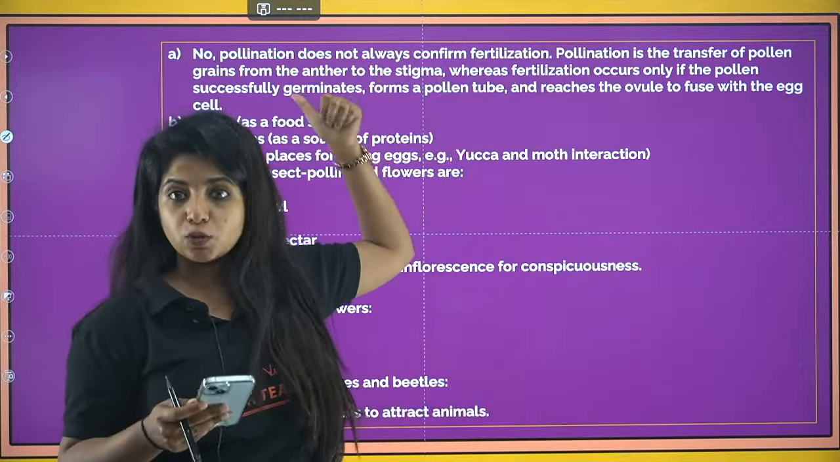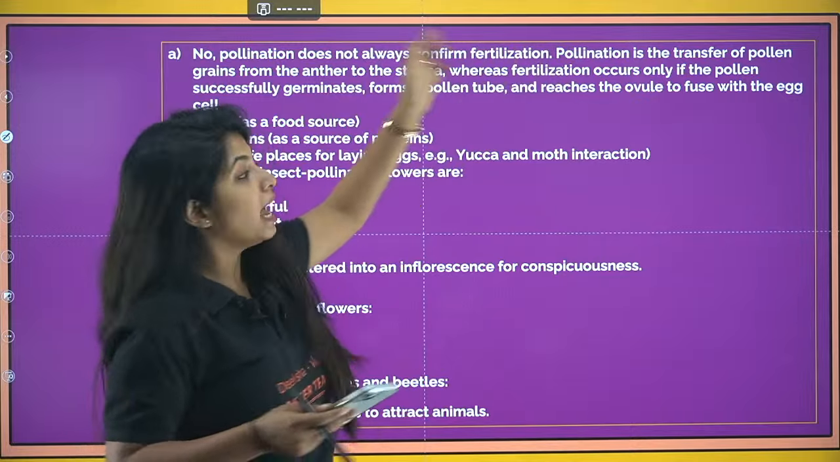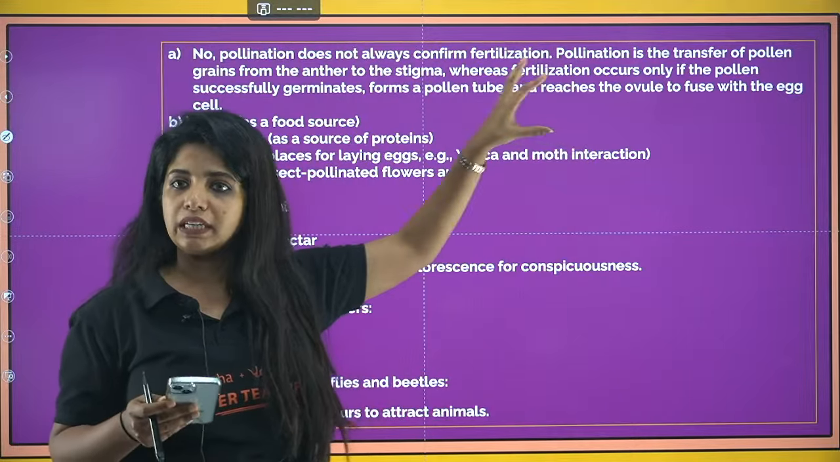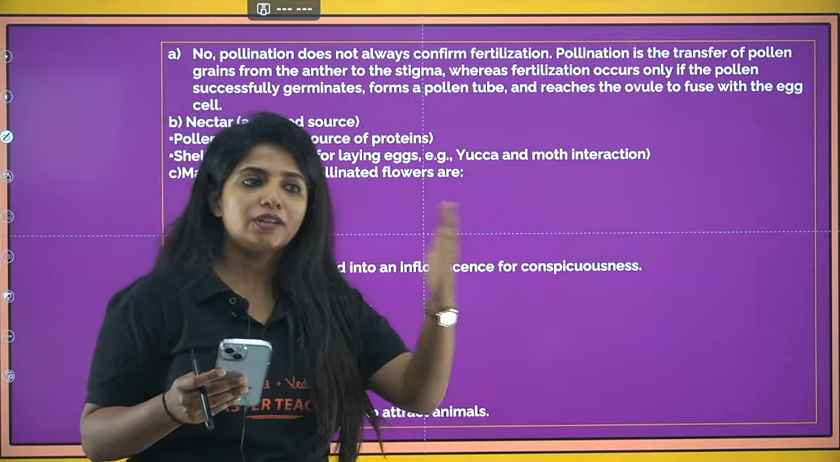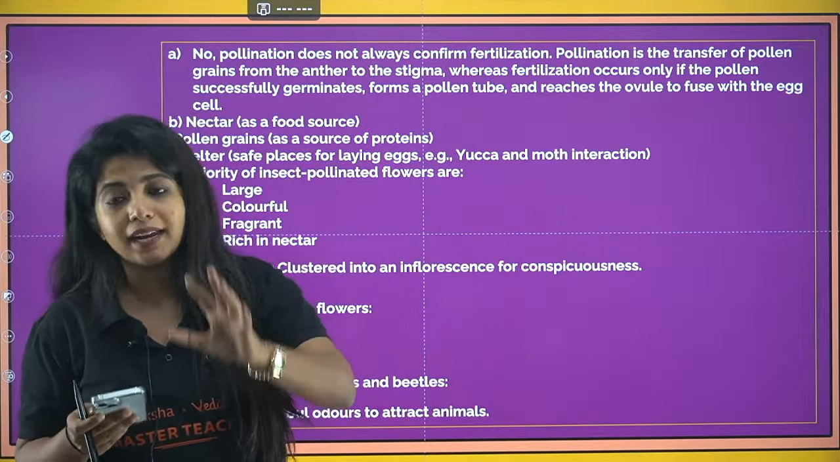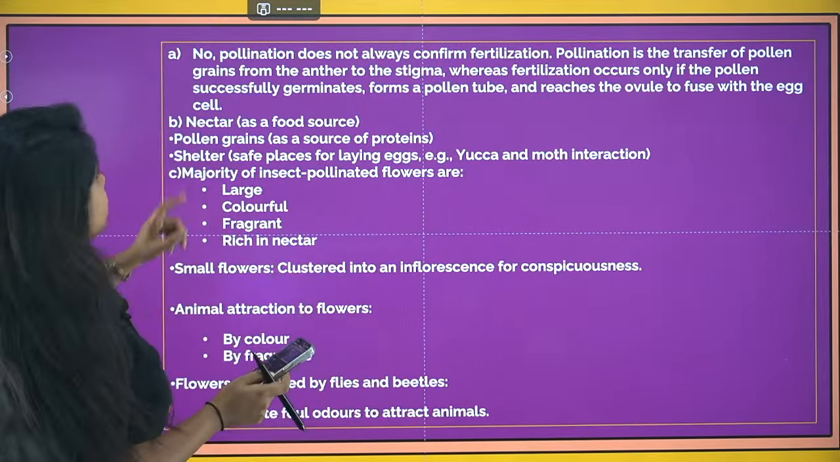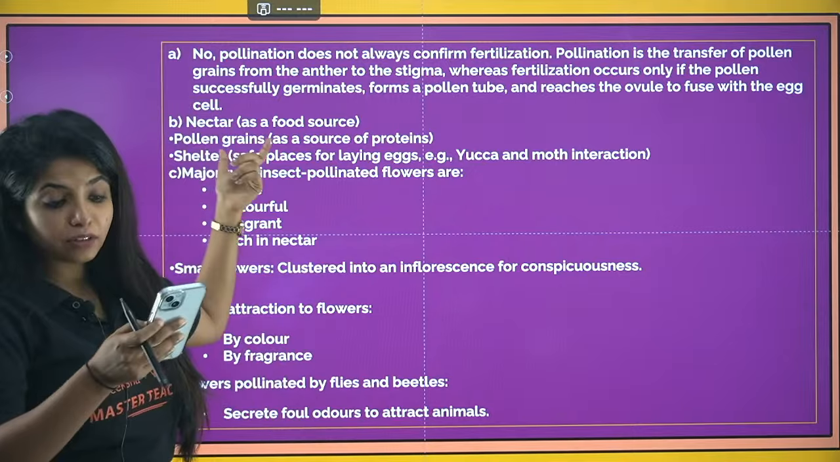Pollination is what? The transfer. So you have to tell about the definition of pollination and then you tell about the definition of fertilization and say that they both are not linked to each other. Pollination happens and then fertilization can happen. Fine. Next thing, nectar. What are the things that you need?